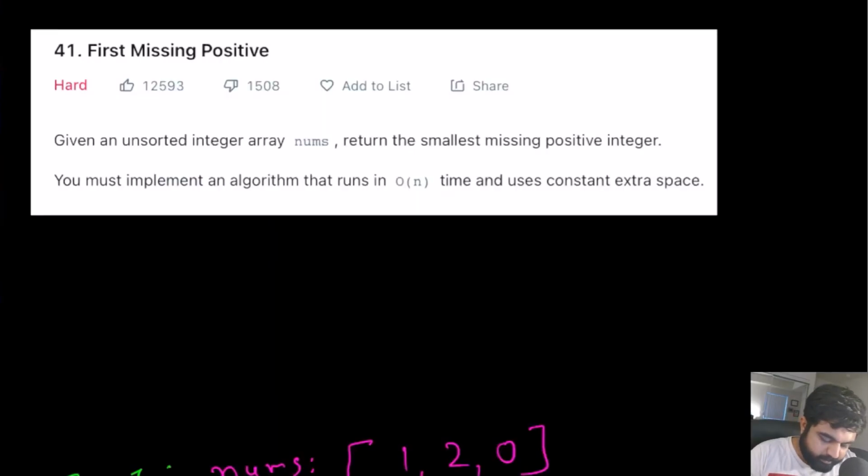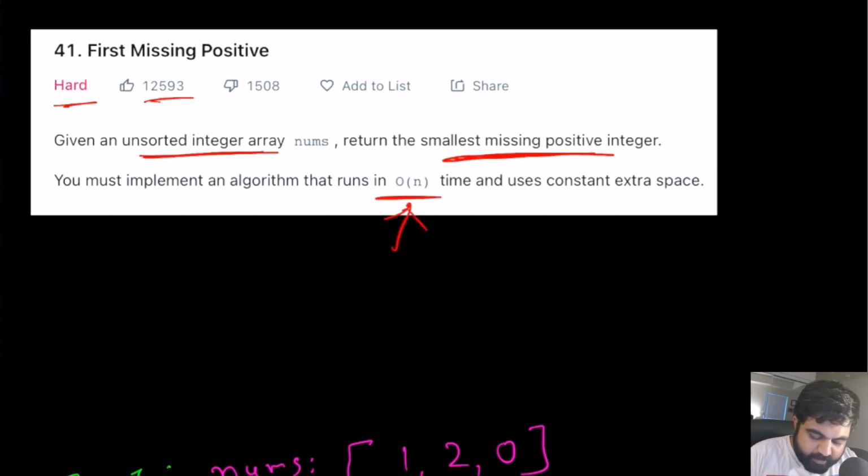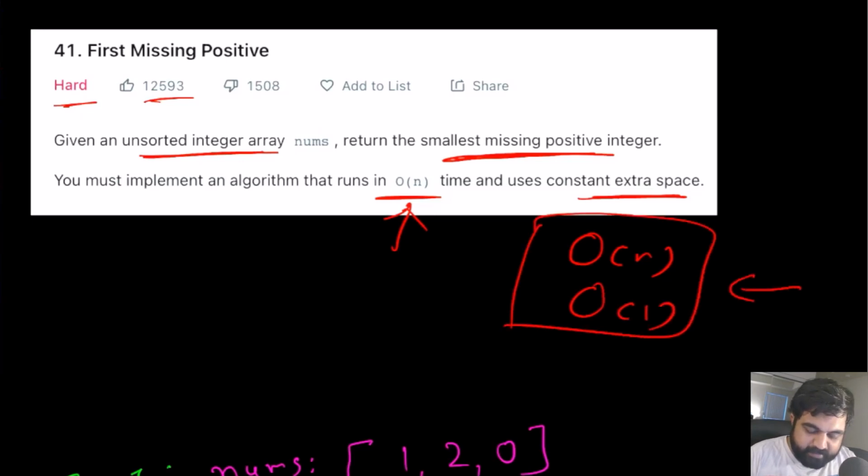So this is a LeetCode hard problem and also a very well-liked problem on LeetCode. Basically, we are given an unsorted integer array called nums and we need to return the smallest missing positive integer. The problem statement is really small and easy to understand. The tricky part is that we are being asked to solve this problem in big O of n time with constant extra space. So time complexity has to be big O of n and space complexity has to be big O of 1. This is the difficult part that we are trying to achieve.